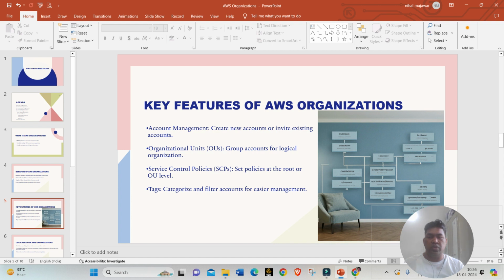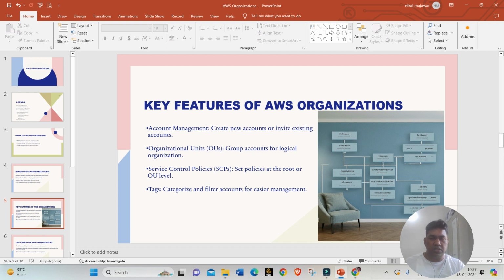Organization units, we can also call them OU in short. It is something you can group. Say you have similar accounts, so we can create a group of those, an OU. Say you have 10 accounts under your production. You can logically group all those production accounts into one entity, that is called an organization unit. Say you have sandbox accounts, then you can create an organization unit and apply the policy at the OU level. I hope you got it.